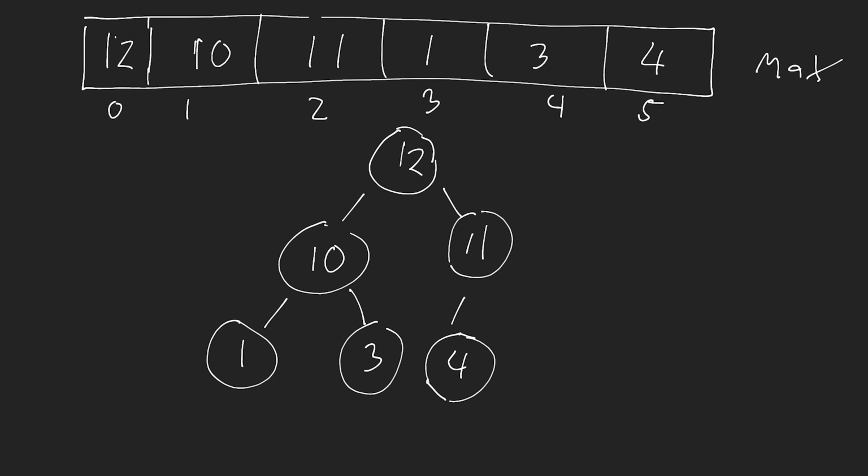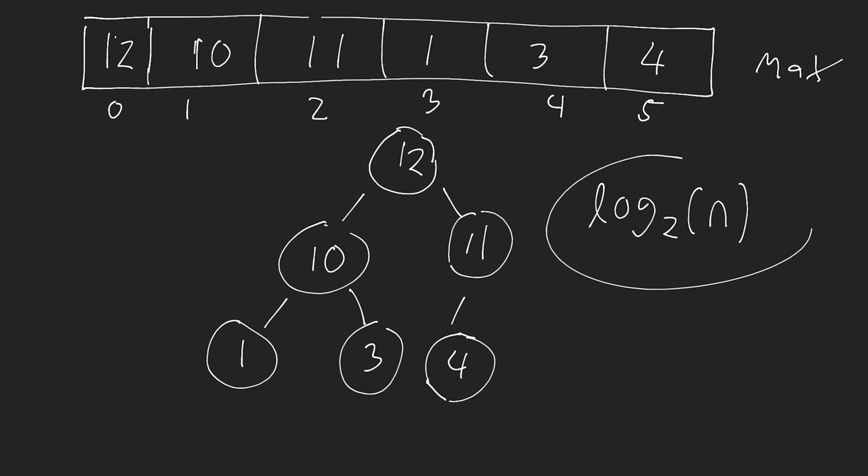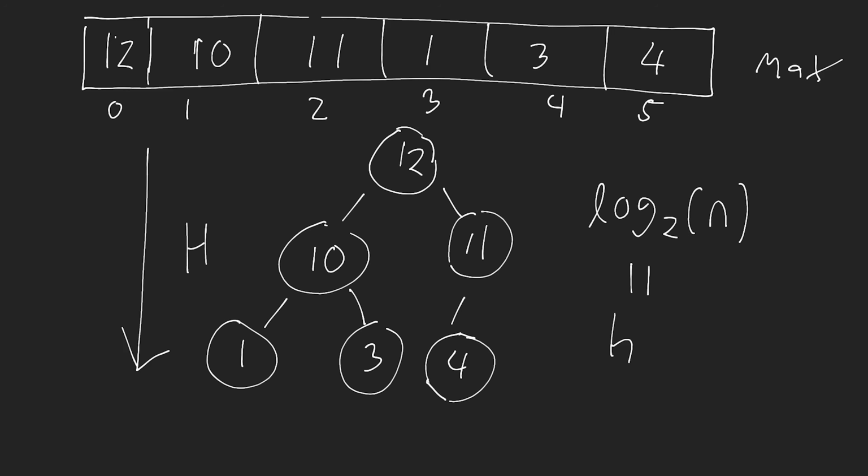Now let's talk about the time complexity for this. The time complexity for this is actually going to be log base 2 of n. The reason why is because all we need to do when we're doing an insertion is sift this node up. And the number of sift operations that we need to do is always going to be at most log base 2 of n, where log base 2 of n is actually equal to the height of the binary tree.